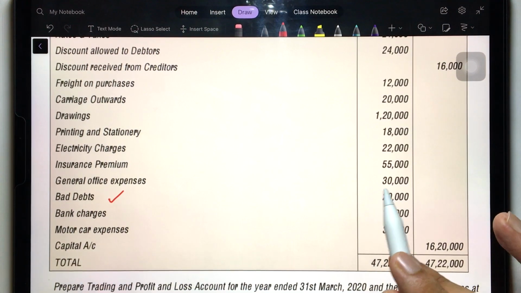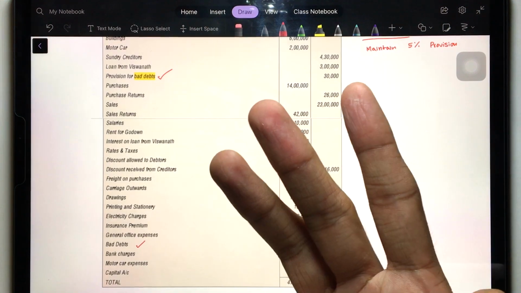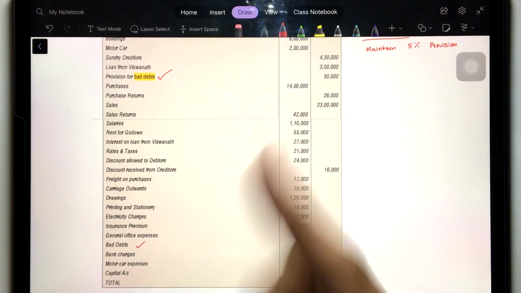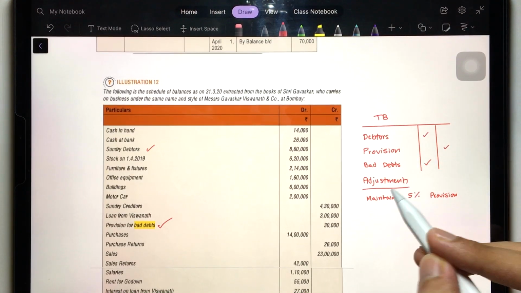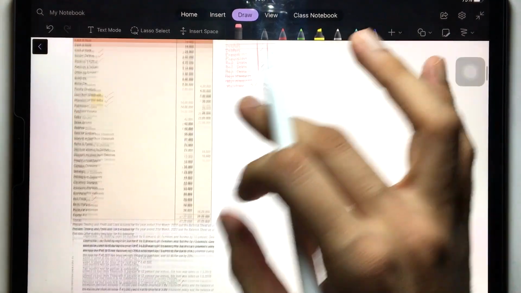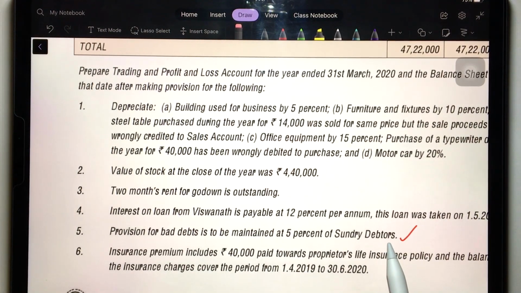Okay, and then see, bad debts 20,000. Okay, so in this scenario, what's happening in this question, all three things are there: receivables, provision and bad debts. All three things are there in the trial balance. And in adjustment, you have to maintain 5% provision. See here, let me just show you. Provision for bad debt is to be maintained at 5% of sundry debtors.